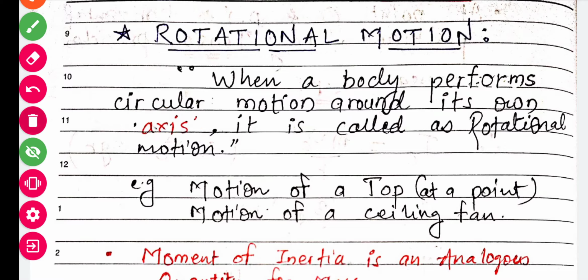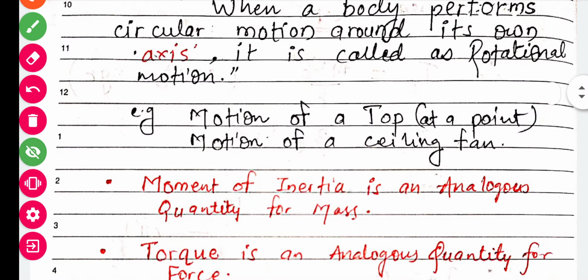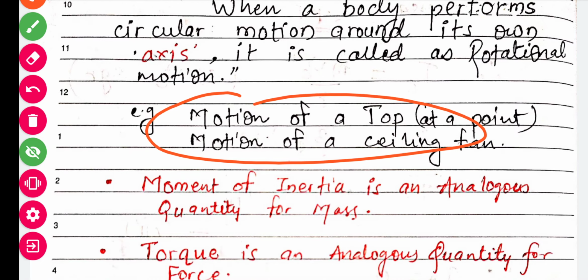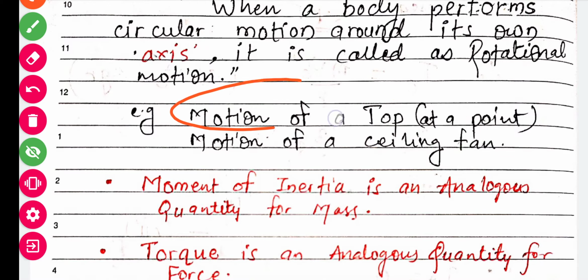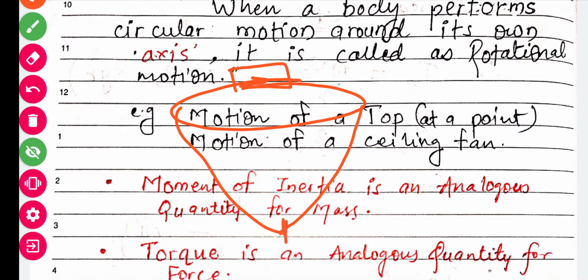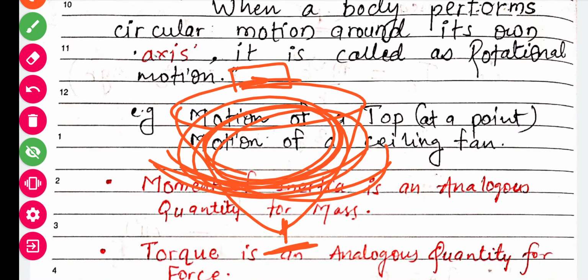For example, we have seen the example of the motion of a top. Suppose this is the upper portion of the top and this is the lower portion, this is the nail on which it is moving. The motion of the top at a single point is related to rotational motion, because this line is the axis of rotation for this circulating top.